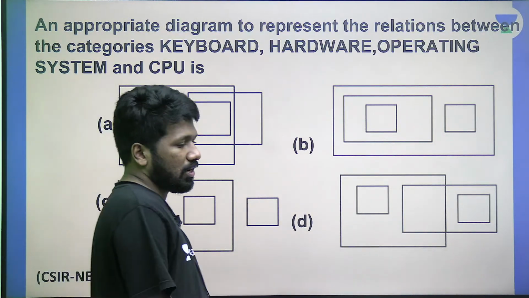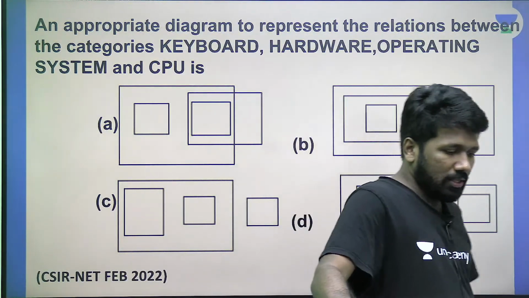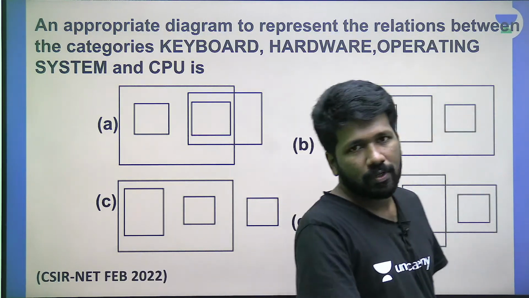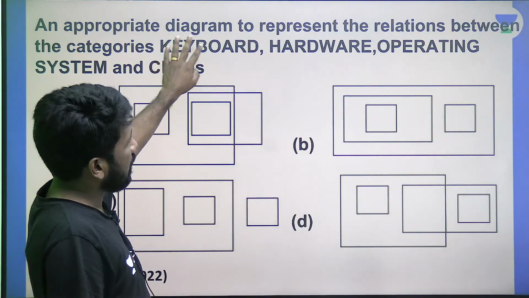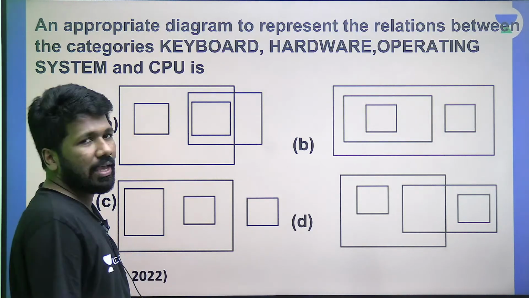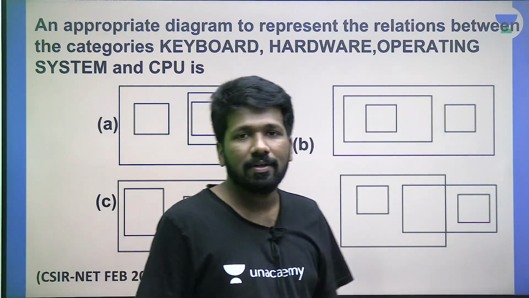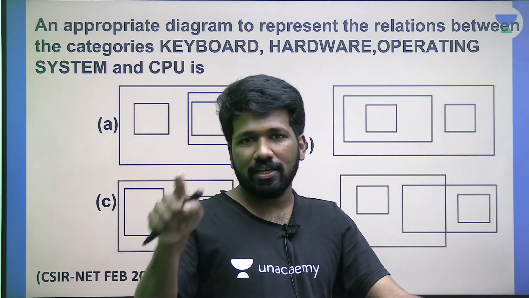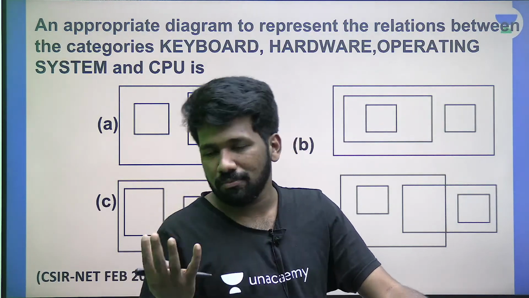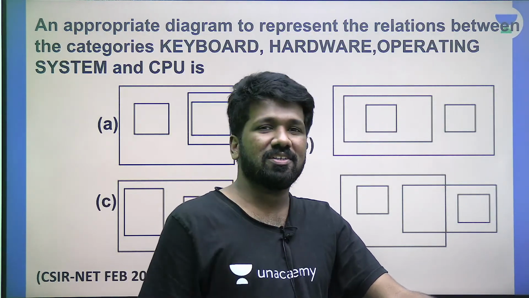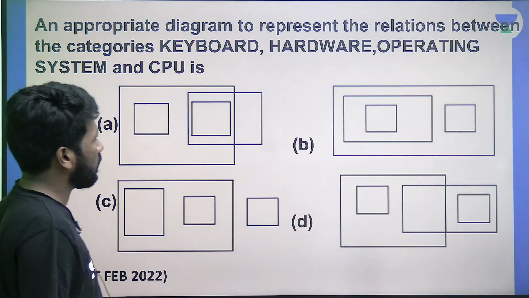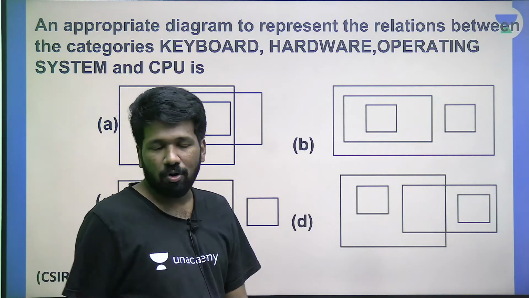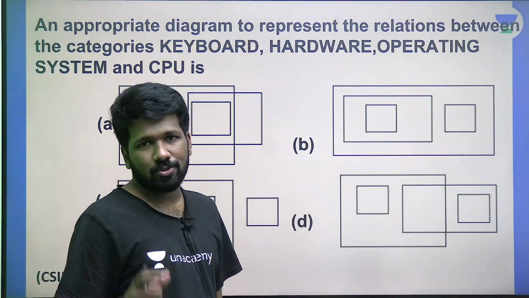So these are keywords connected to computer, right? What is keyboard? All of you know. Hardware, what is it? Keyboard is a hardware, we can say. Hardware are the things of computer that you can touch with your hand or that is visible to you. That is one simple definition. Proper definition you can Google and find, or in school days you have found. But what is operating system? Operating system is not a hardware, that is a software.